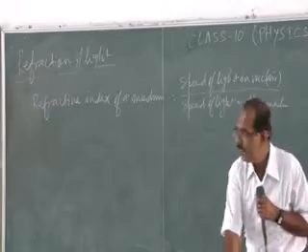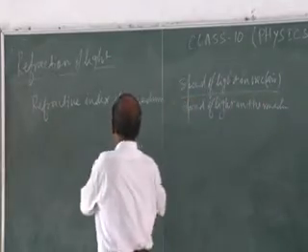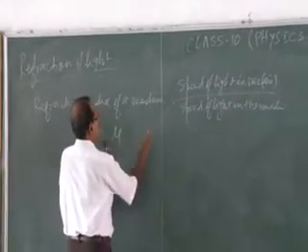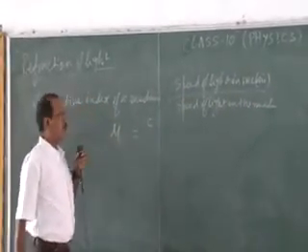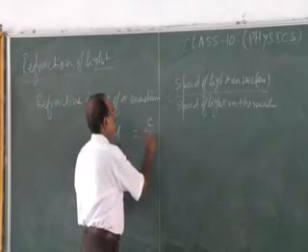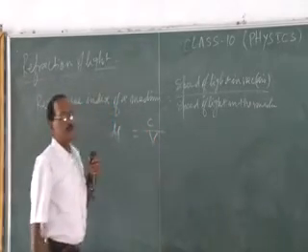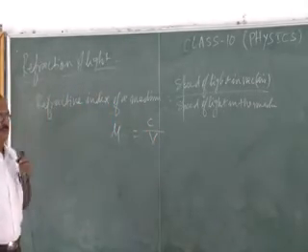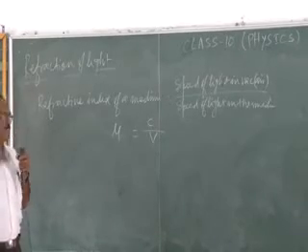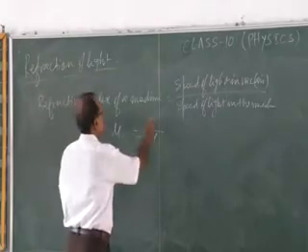The speed of light in air, we are denoting it by c, and the speed of light in the medium we are denoting with v. Is it? So therefore c by v.